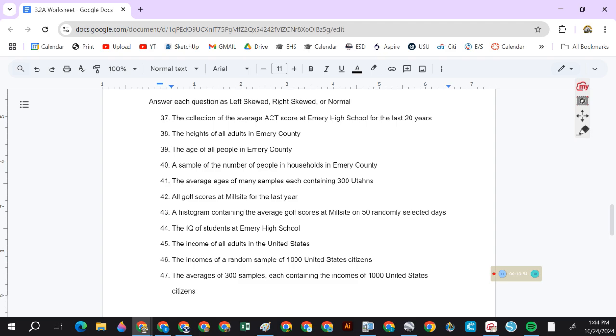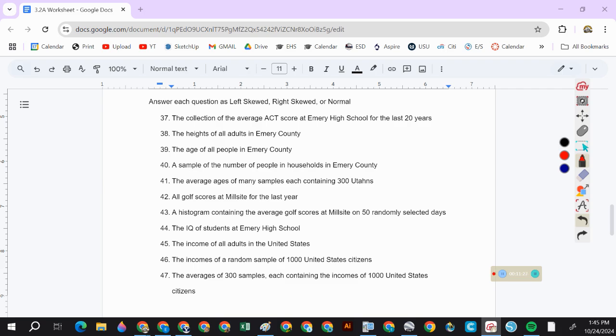37. The collection of the average ACT score at Emory High for the last 20 years will probably be normal. Okay. Are ACT scores normally distributed? What do you think? So ACT scores. How many people get between 0 and 12? Not many. How many get between 25 and 36?